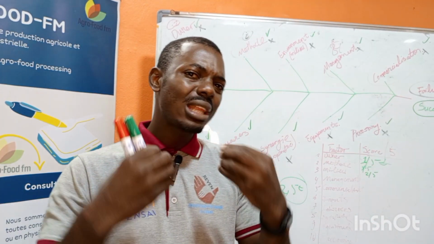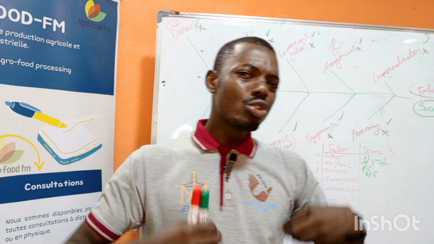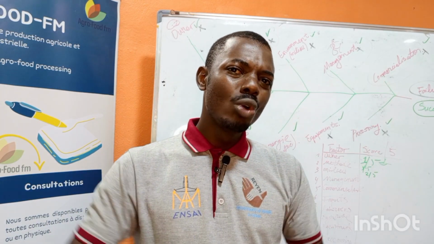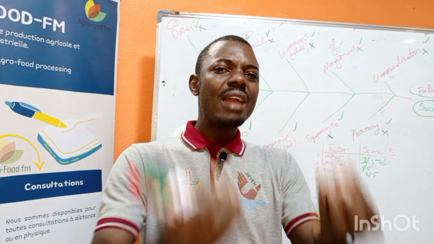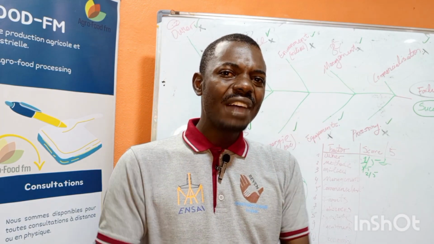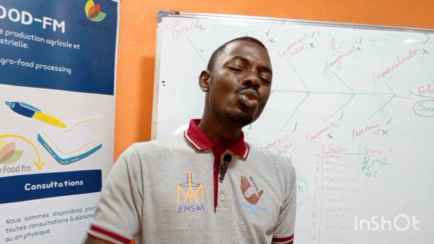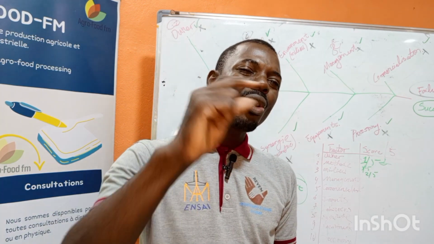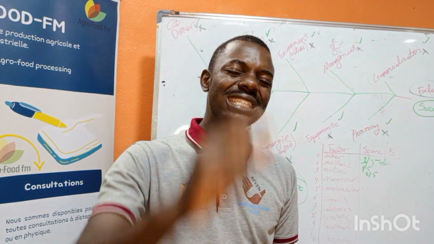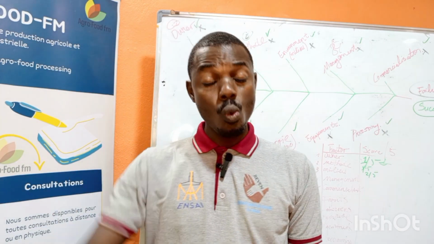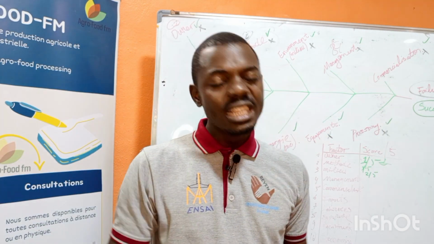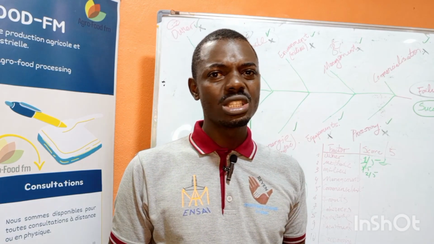In a nutshell, what I was trying to say is this: for you to ameliorate things, you have to look at the factors that enter into your project. You evaluate each factor. After evaluating each factor, you grade them and work on the factors that you realize impacted your project more negatively. Once you are able to solve that, then you are going to ameliorate your productivity.